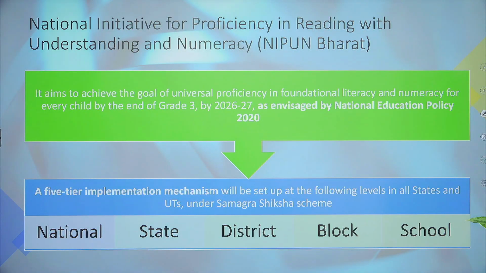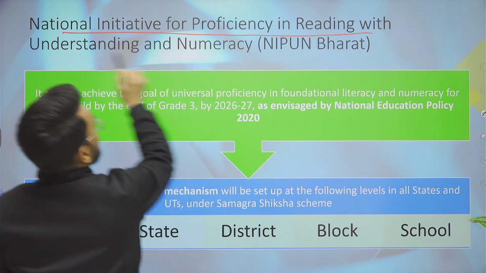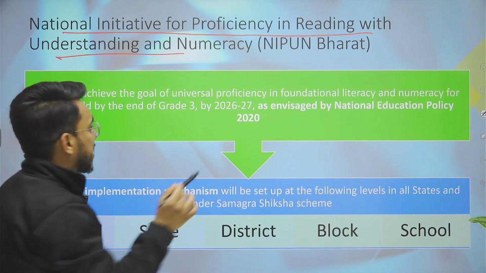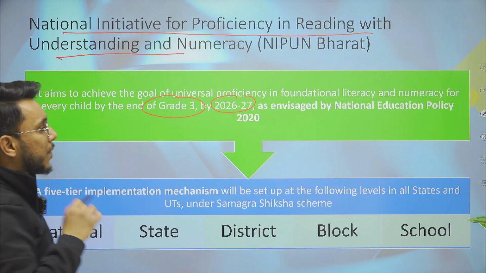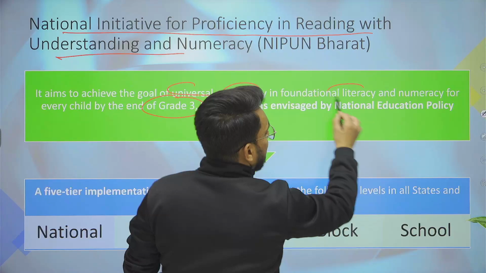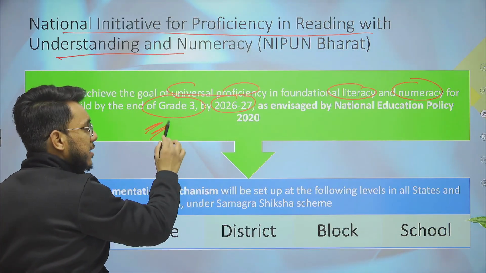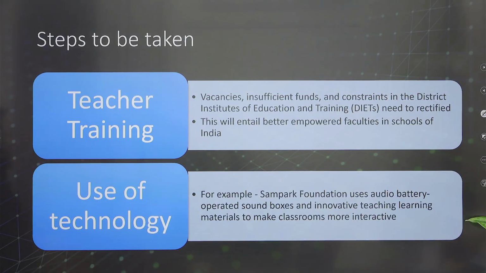Now guys, for this, the government has also launched the Nipun Bharat Abhiyan, a national initiative for proficiency in reading with understanding and numeracy. In the Nipun Bharat Abhiyan, the government has set a target that by 2026-27, till grade 3, we need to attain universal proficiency in literacy and numeracy. So students till grade 3 should have universal ability of literacy and numeracy. This is something that has to be taken up. But apart from that, we also need to take some other steps.